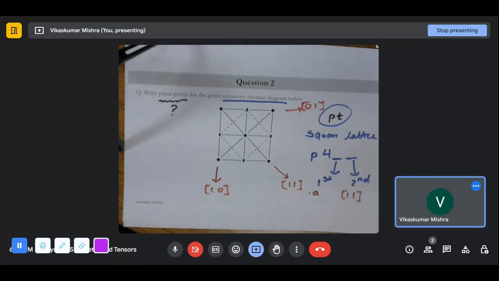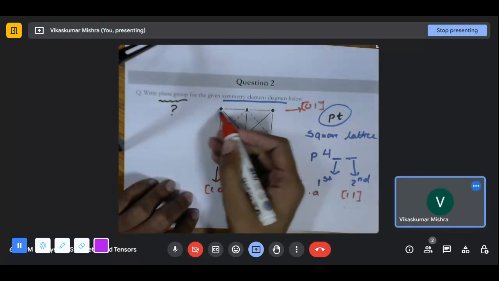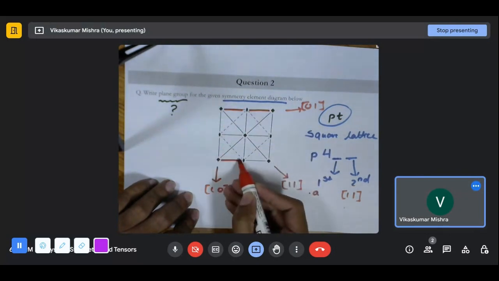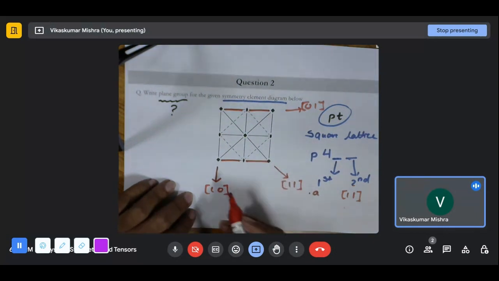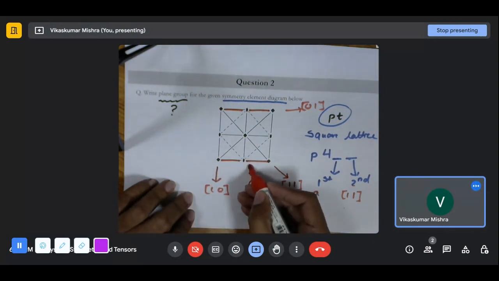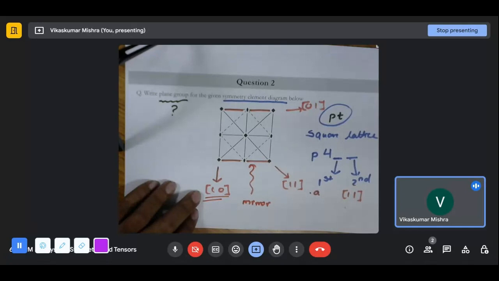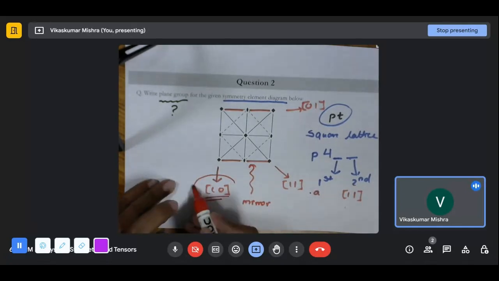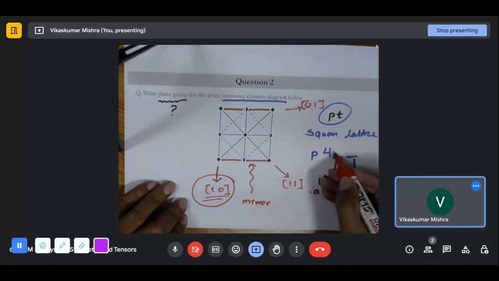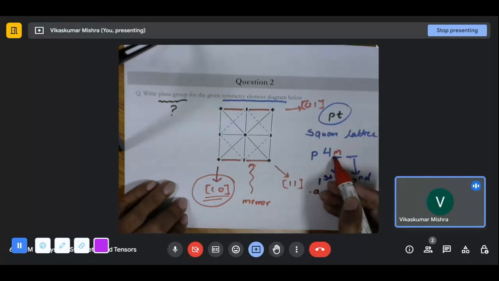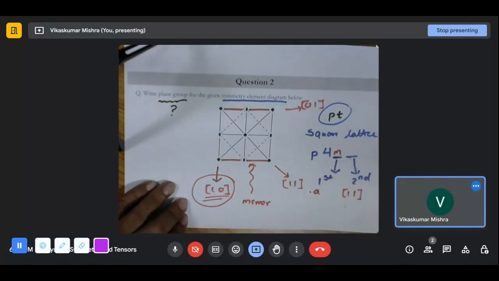Now, what we can see, there are the solid lines. These are the solid lines. They represent the mirror. They are nothing but mirrors. This mirror is perpendicular to one of the viewing directions. We can see 100. So what we got to know is that perpendicular to the first viewing direction there is a mirror. So we can write the mirror, m. So this is what our first position is holding. First position is holding the symmetry of the mirror.